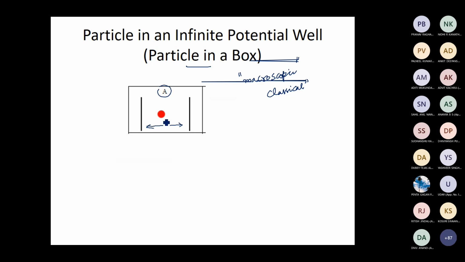So here, what is the probability of finding the particle at different points in space, whether it is different or the same? Consider this as a classical problem. You have a ball which is just moving to and fro between these two rigid walls. Since the ball has only a finite energy, it cannot go beyond this region A, beyond this wall. The wall will exert a force on this ball and it will move back to this region A. Now, what is the probability of finding this object at different points inside this well? We call this region a potential well.